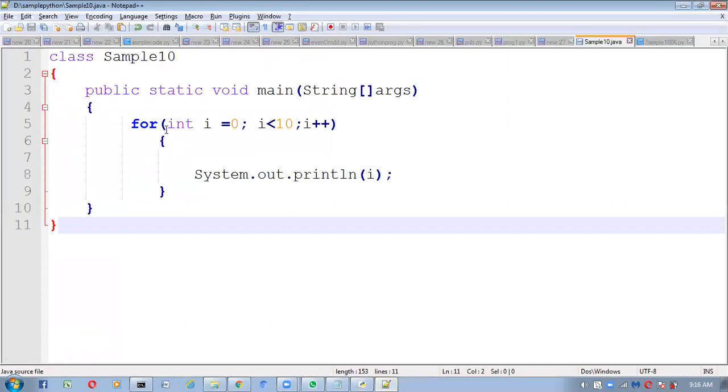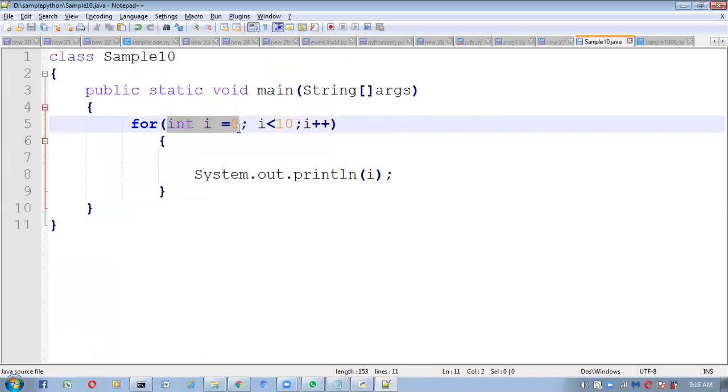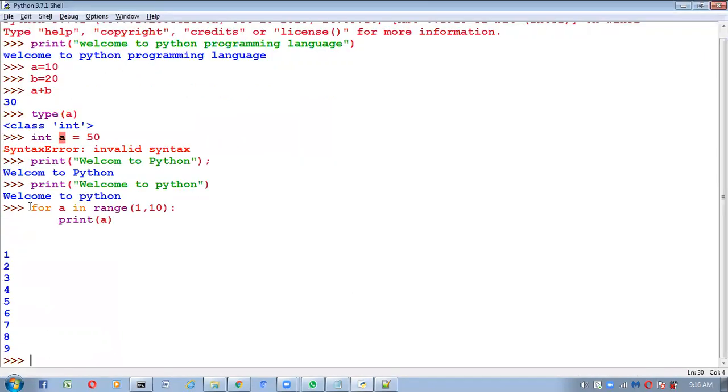But here see, Andy, how much complexity is there? We have to declare the variable, and we have to check the condition, and we have to do the increment also. But coming to Python, nothing is there. It looks like a normal English statement or not? For each element in this range 1, 10, print that element. Understood? What are you guys feeling about this one? Is there any difficulty to understand? Please respond.